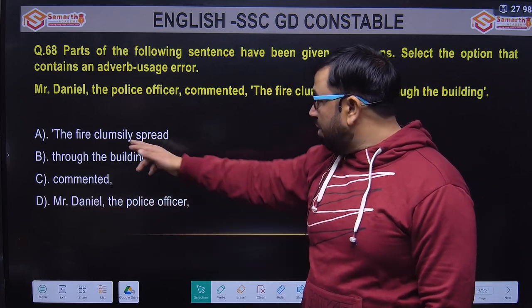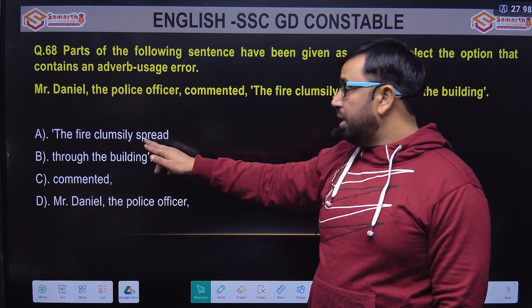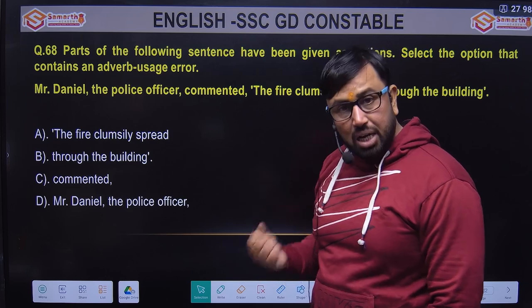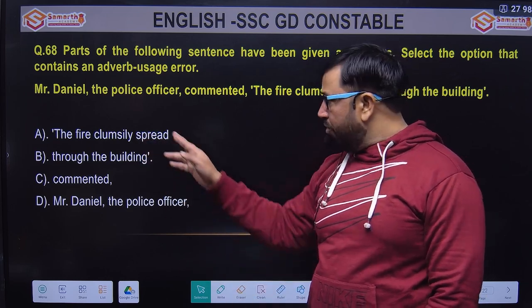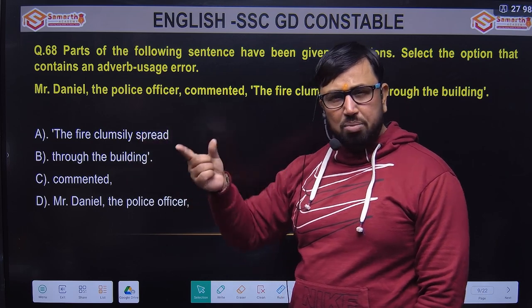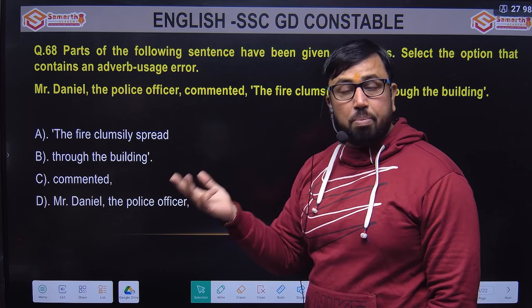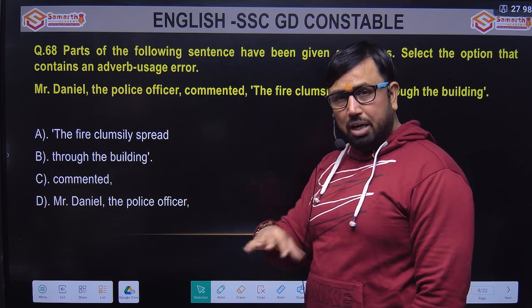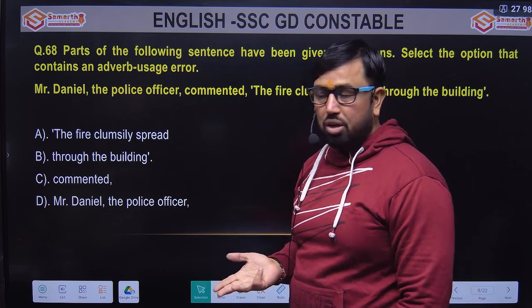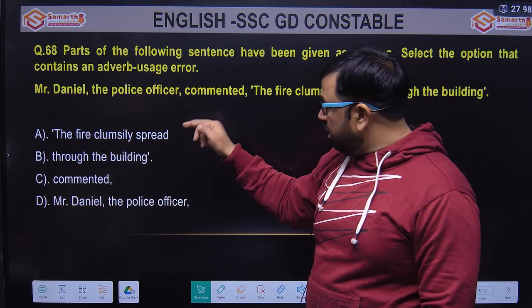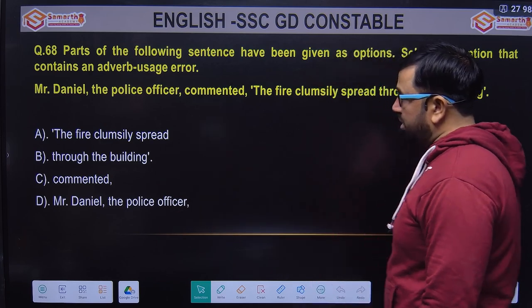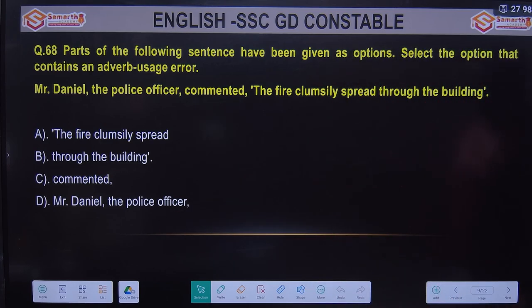So look for the ly word. Clumsily has the mistake. Now, clumsily can normally be an adverb, but we never use this adverb with fire. The fire clumsily spread? No, the fire quickly spread, rapidly spread is possible. But clumsily is not a collocation with fire. So the fire rapidly spread could be made. So this part contains the grammatical error. All right. A option is the right answer.